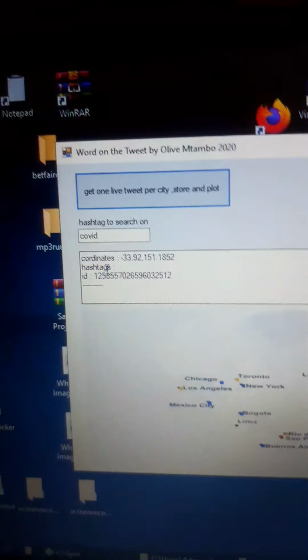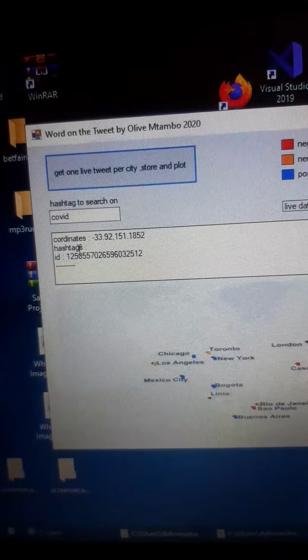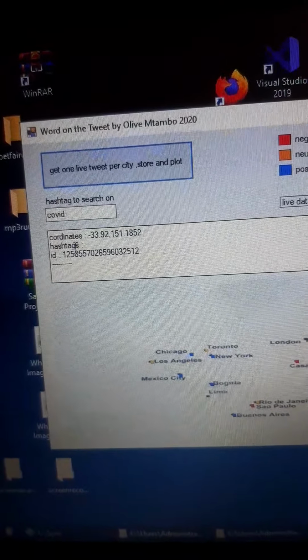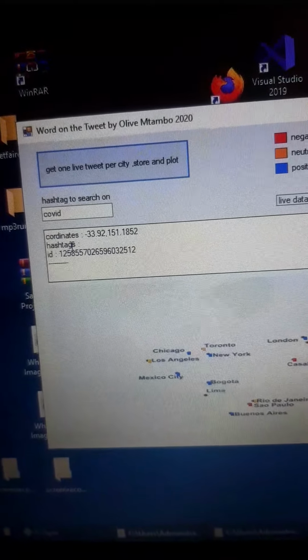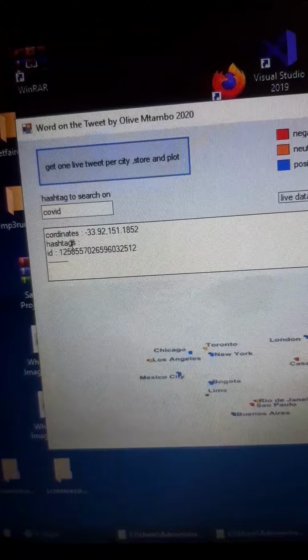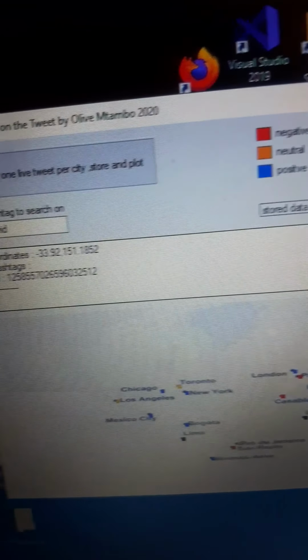You could type in COVID-19 now, then get your tweets, and then put COVID-19 in a week or two, and see how the hashtag is trending around the world. And then you could go into your stored tweets, and you see I've put in COVID-19. So you could keep running COVID-19 every day for a week, and then go into your stored tweets, and it'll start plotting all that stuff. All right, so that's how it can be used in a use case.